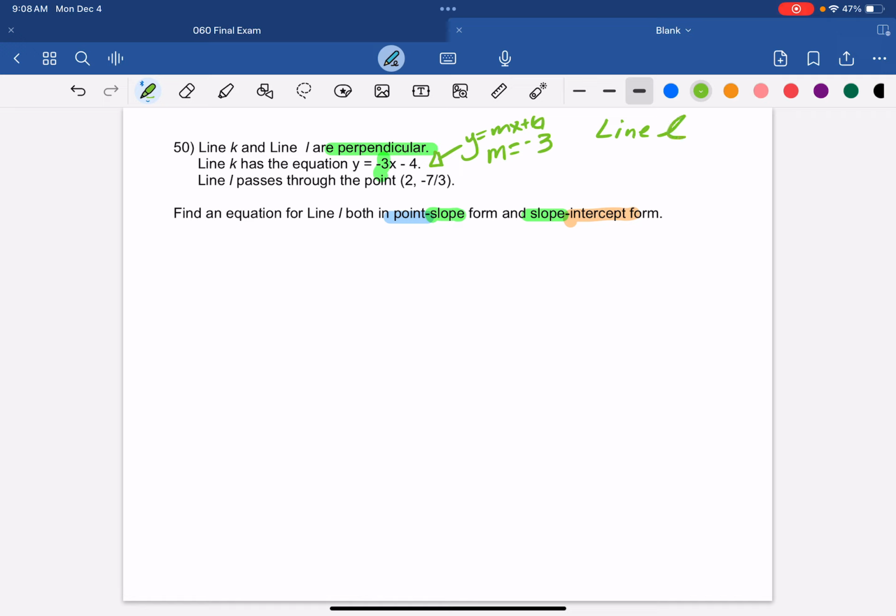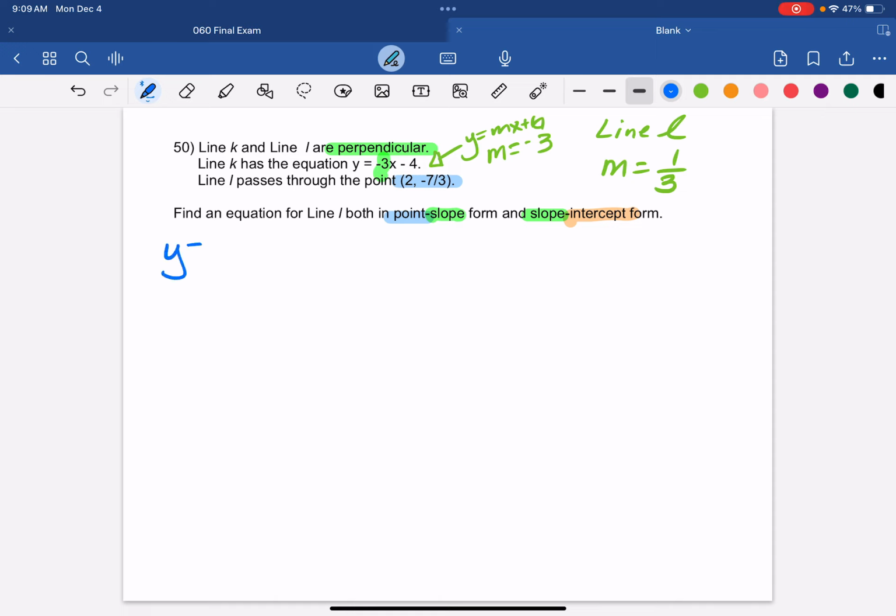So with that information, we can find the slope of line L. Since they are perpendicular, the slope is going to be the opposite reciprocal. If the slope of line K is negative 3, then the slope of L is going to be the opposite reciprocal, which is 1/3. Now that we have the slope, we can write one of our equations because we already have a point. So now that we have the slope and we have a point, we can write our point slope form.